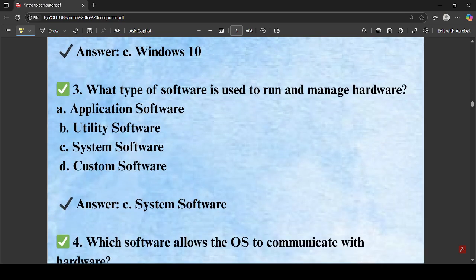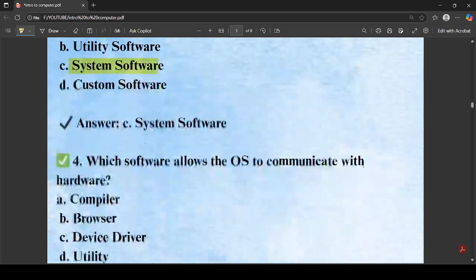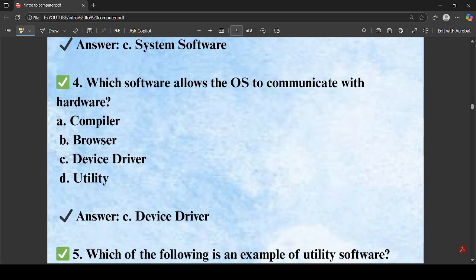Which software is used to run and manage hardware? To manage and run hardware, it is system software. Our operating system is also a system software. Next, which software allows the OS to communicate with hardware? Device driver is the best option here. The device driver allows the OS to communicate with the hardware.